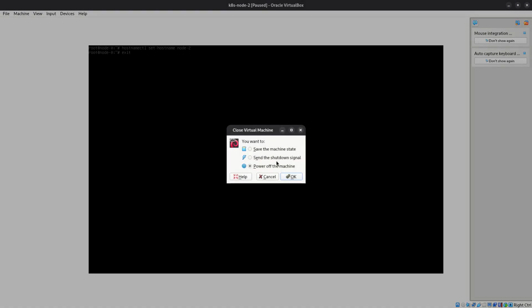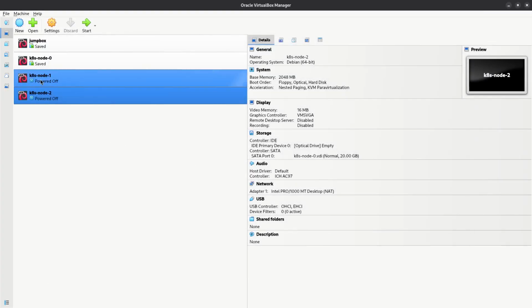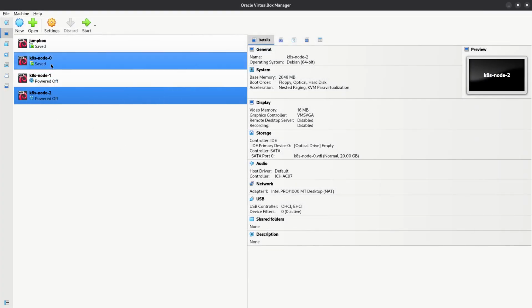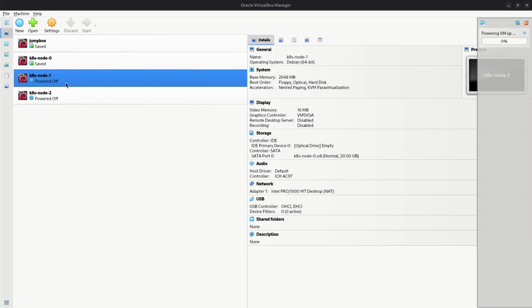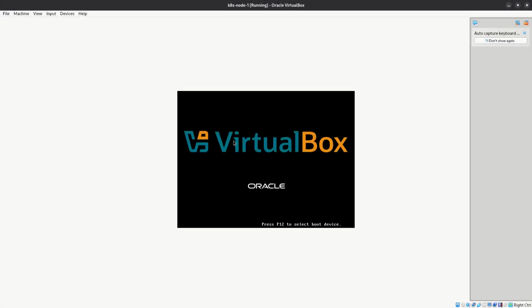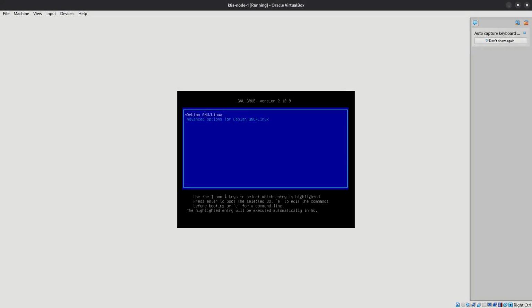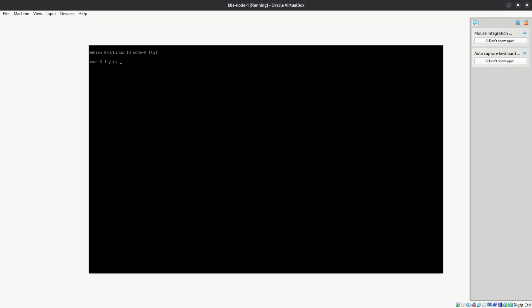I'll just close the machine. Let's just verify one last time everything is there. So this is node 1. It should, since last time we changed the host name.